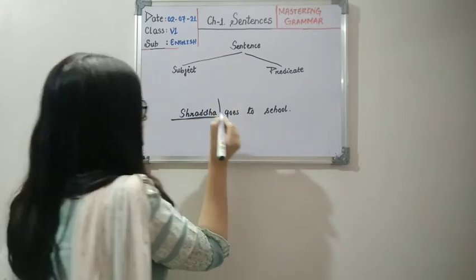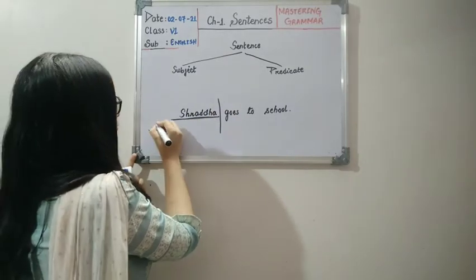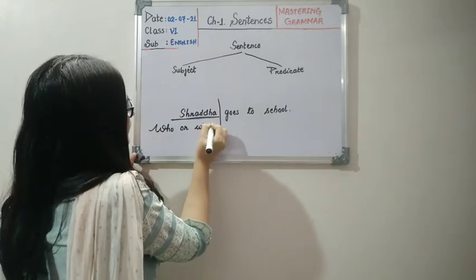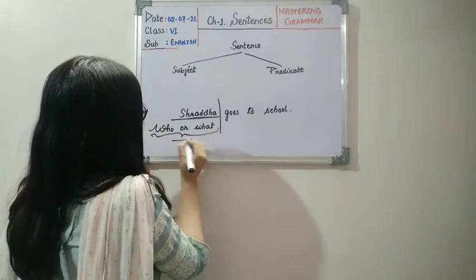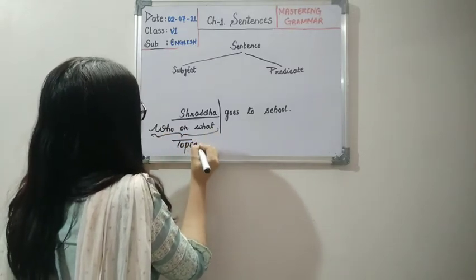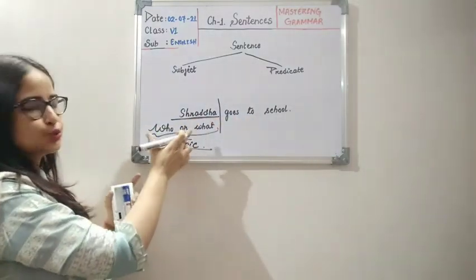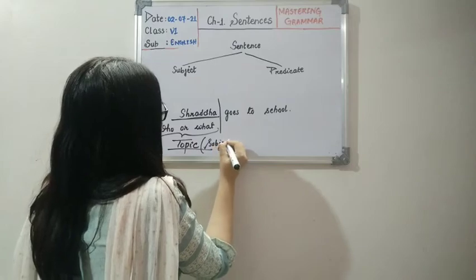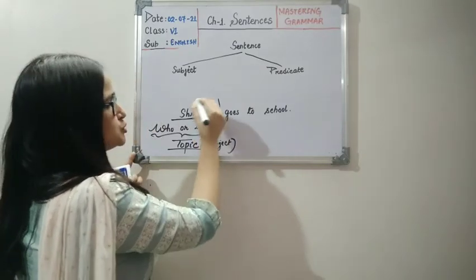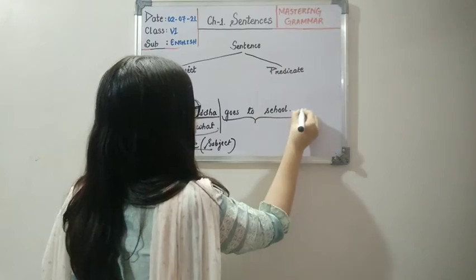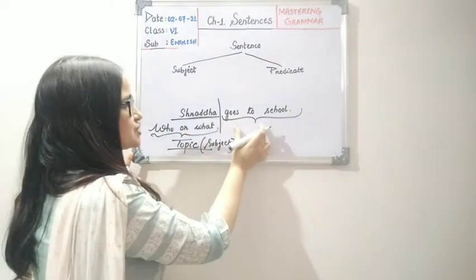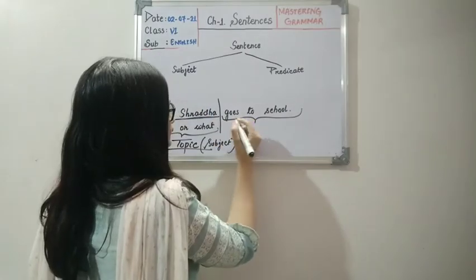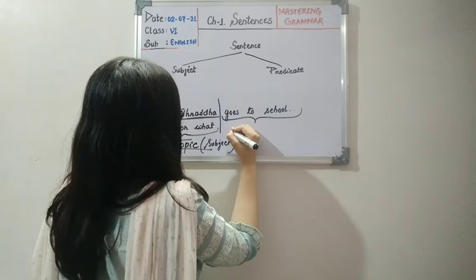So this part, about whom or what we are talking, who or what, in other words the topic, right children? What is the topic of your sentence? What are you telling about whom? Who or what, this topic is the subject. Now what is being told about Shraddha? That she goes to school. So this action that the doer is performing, that Shraddha is doing, what we are saying,